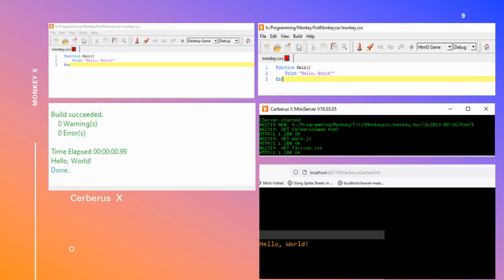Now onto Cerberus X. In this demo, you can see that the code is the same, but one is compiled as a desktop game and the other one is compiled as an HTML5 game. When compiled as a desktop game, it creates a desktop application and prints Hello World. When it's compiled as an HTML5 game, it creates a mini server, which hosts the HTML file and the JavaScript file. Then it renders and displays on your favorite browser.